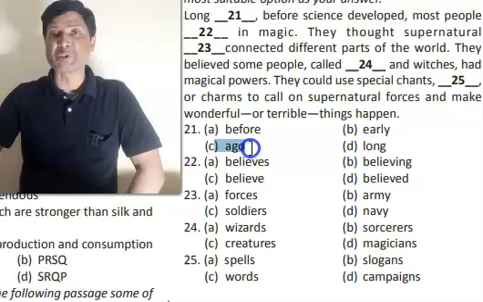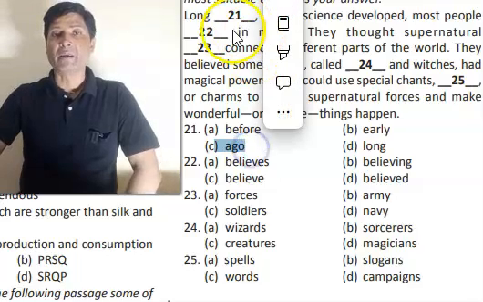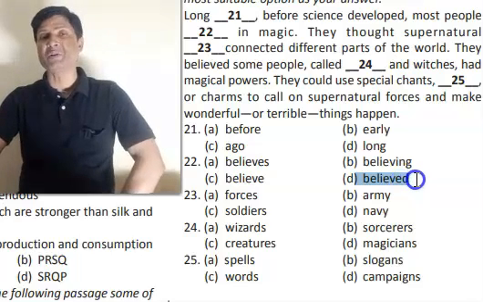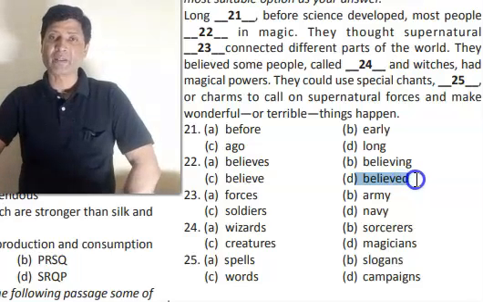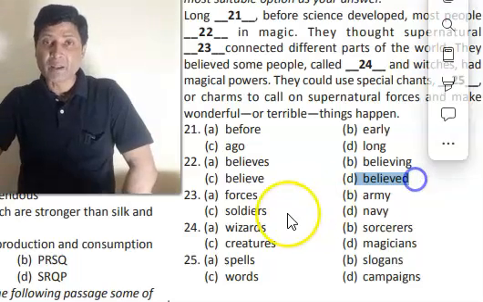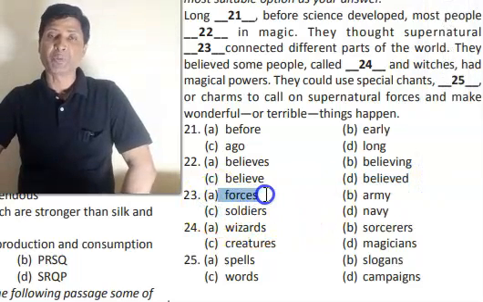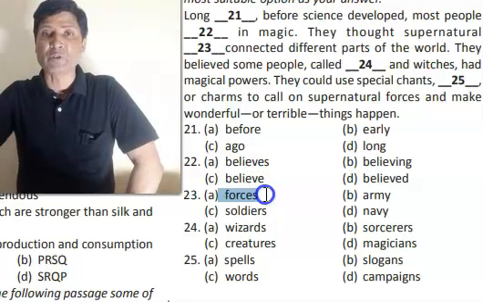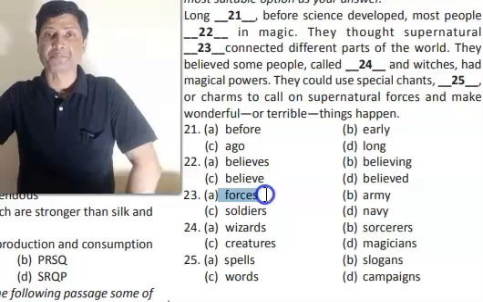Long ago, before science developed, most people believed. Here you see believed. Why should it be believed? Because the passage is talking about the past and the rest of the words are not. So long ago, most people believed in magic. They thought that supernatural forces. When we use the adjective supernatural, we use forces. Supernatural forces are again a collocation. Supernatural forces connect to different parts of the world. They believe that some people